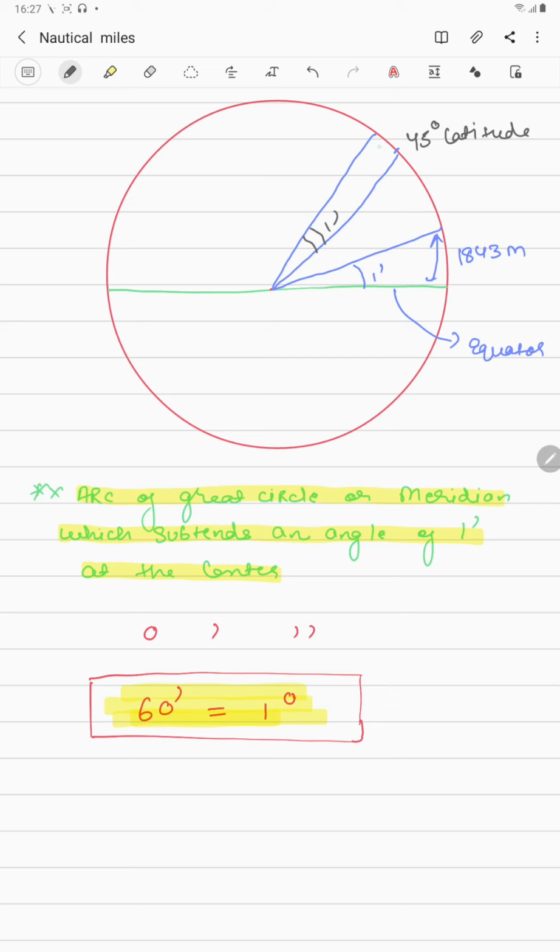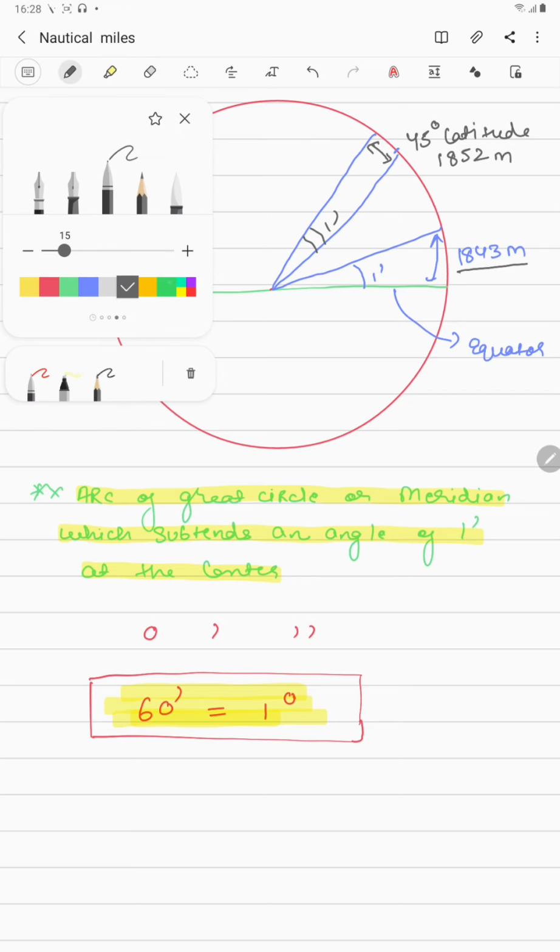So now when you calculate this 1 minute distance, we know that this 1 minute is your 1 nautical mile. But at the equator, this 1 minute comes out to be 1843 meter, and at the 45-degree latitude, guys, it comes out to be 1852 meter, which is as per the ICAO definition.